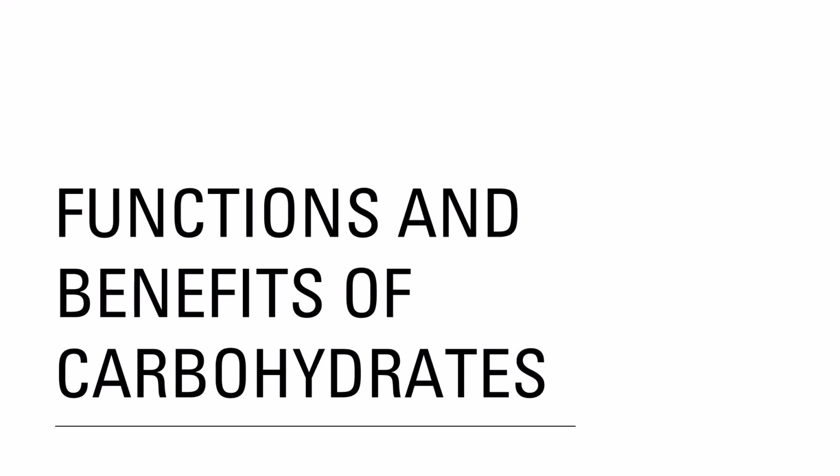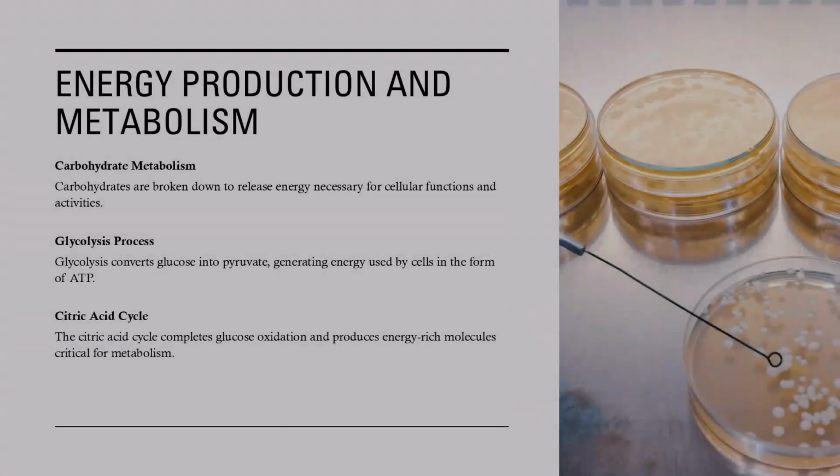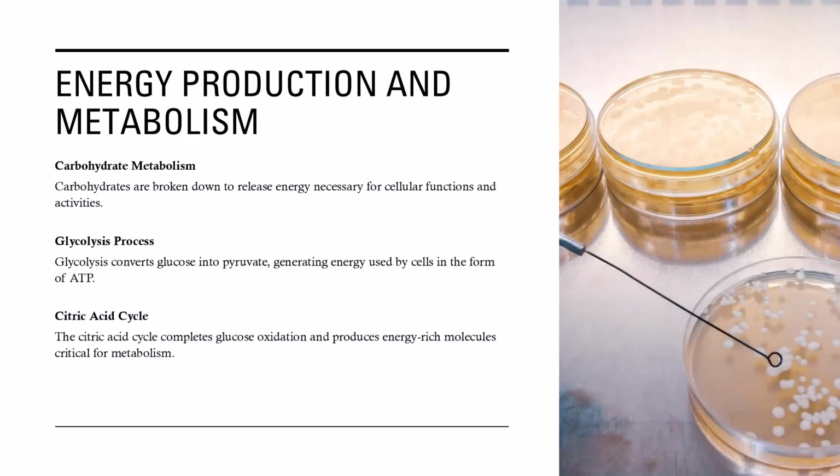Functions and benefits. Let's look at what carbohydrates actually do for us. Energy production and metabolism. Carbohydrates are central to energy production. Through glycolysis, glucose is converted into pyruvate, generating ATP, the energy currency of cells. The citric acid cycle then completes glucose oxidation, producing even more energy-rich molecules. This process powers everything from brain function to physical movement.